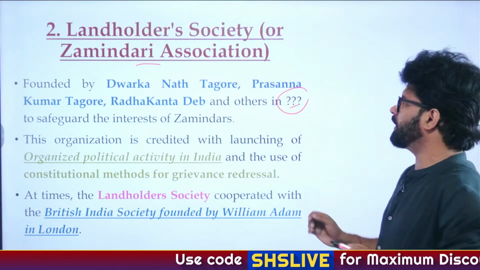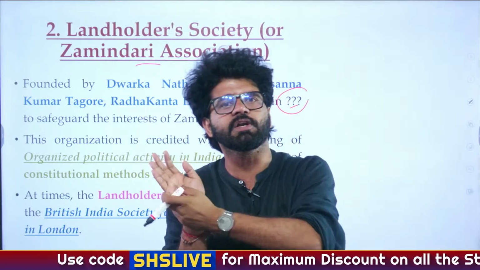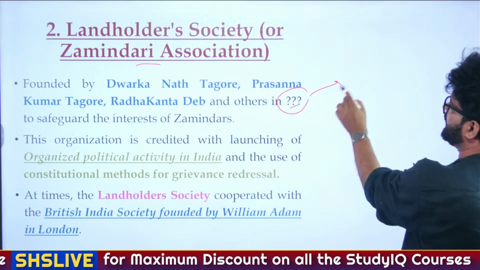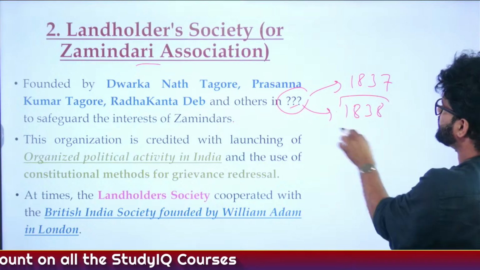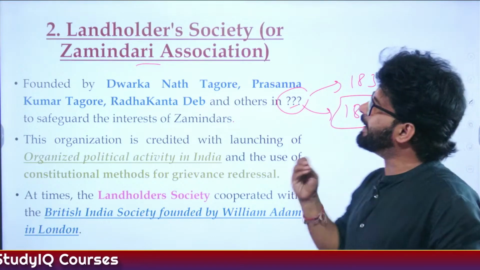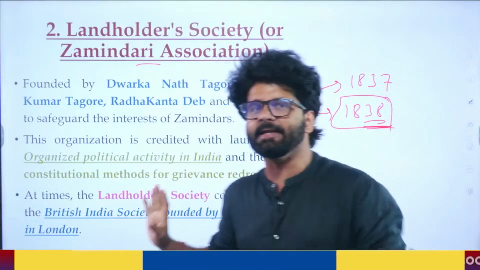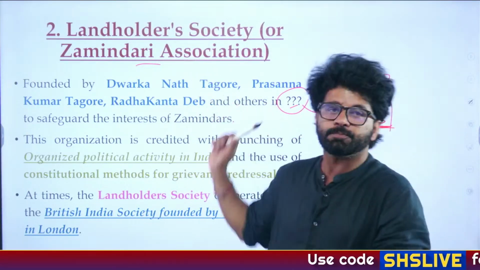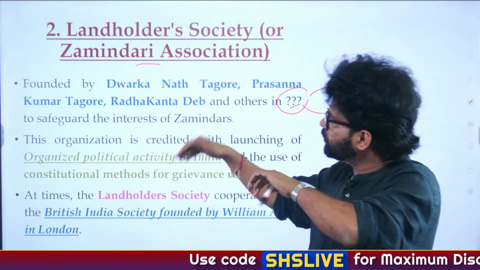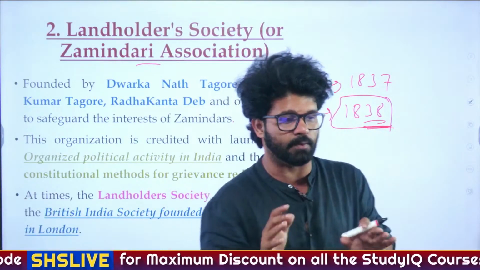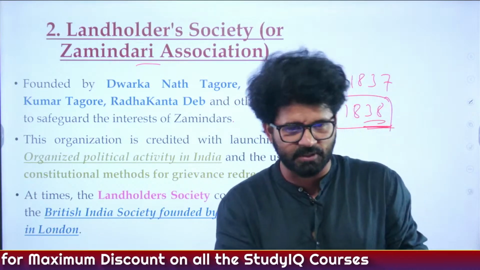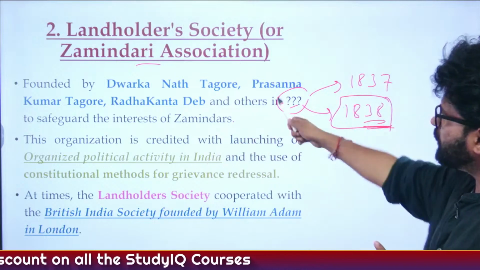There is a question mark here because different sources will tell you different dates. Some sources will tell you 1837. Some sources will tell you 1838, but maximum sources will converge on 1838. So remember 1838. Who are the founders? This particular organization is important because this will play a role in the formation of subsequent organizations later on. So you have to keep this, as Vastra is saying, La Casa de Papel. Very good. You have to keep this organization in mind.